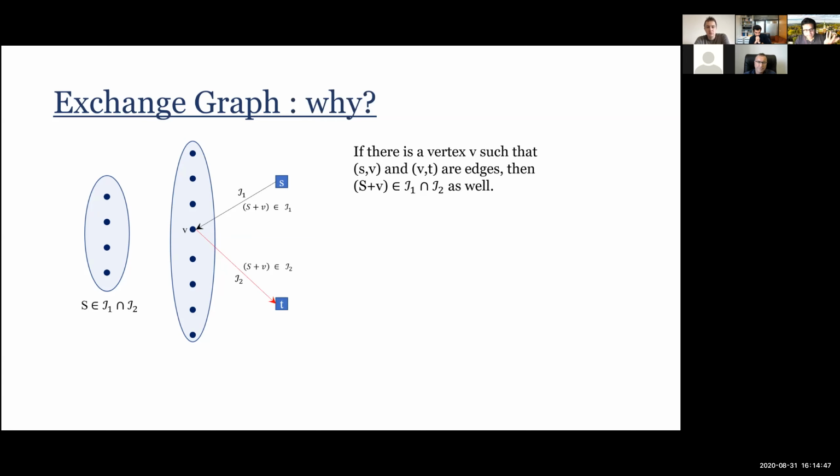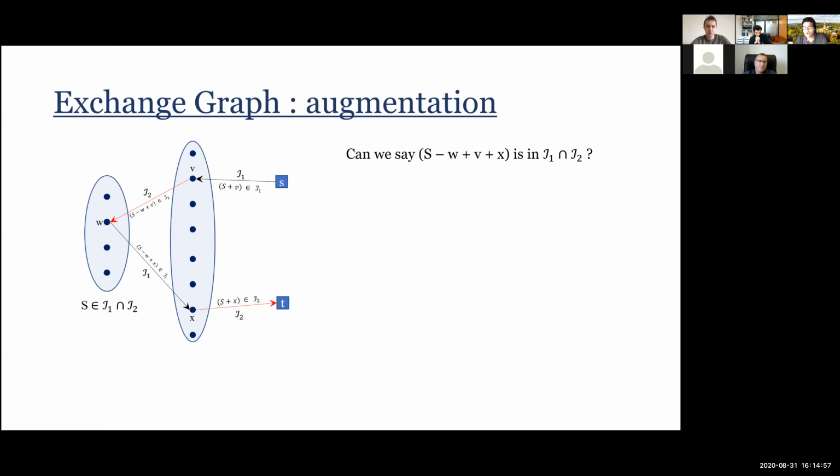So the second thing to note is, and this is sort of taking a cue from maximum flow or our bipartite matching algorithms, that, well, what if I find a slightly longer path from small s to small t? Okay, so let's say, suppose there's a path which goes from S to V to W to X to T. Okay, so it has all these meanings.